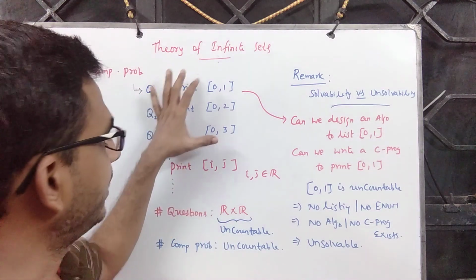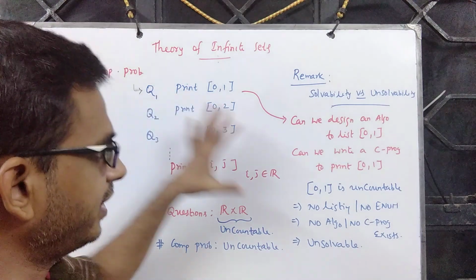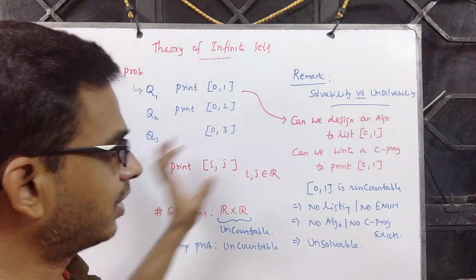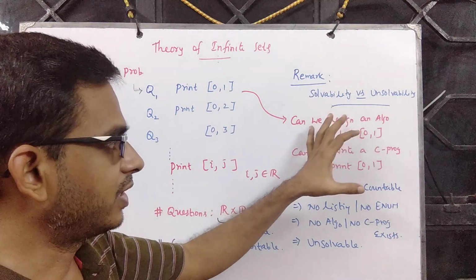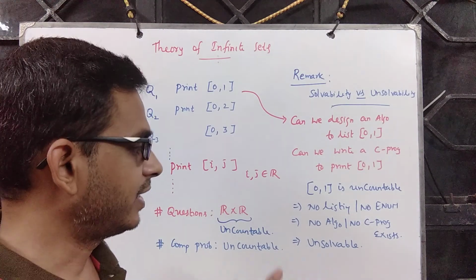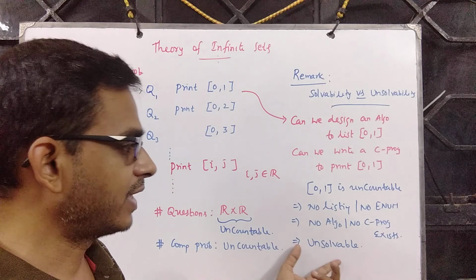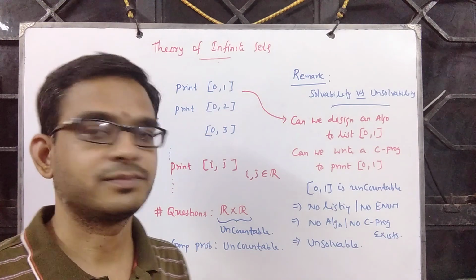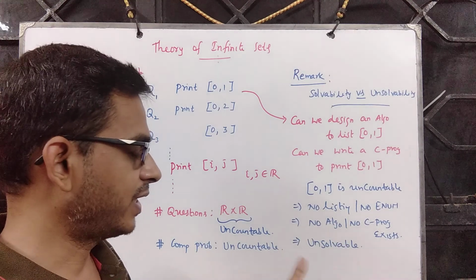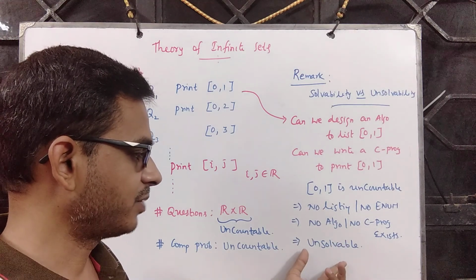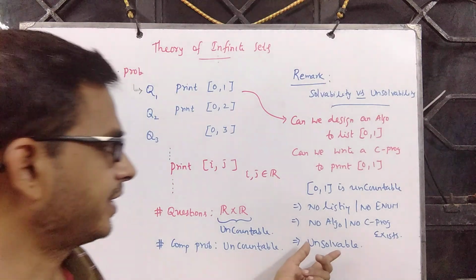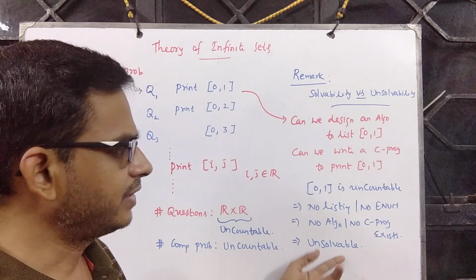Now, this theory has brought in many interesting connections. On one side, how many questions? On the other side, it has brought in this solvability, unsolvability theory. With that, it talks about whether a question has a solution or not. Having a solution is like an algorithm existing. If no algorithm exists for a question or a computational problem, you say the problem is unsolvable. And here is an interesting case study which is unsolvable, and there are many.